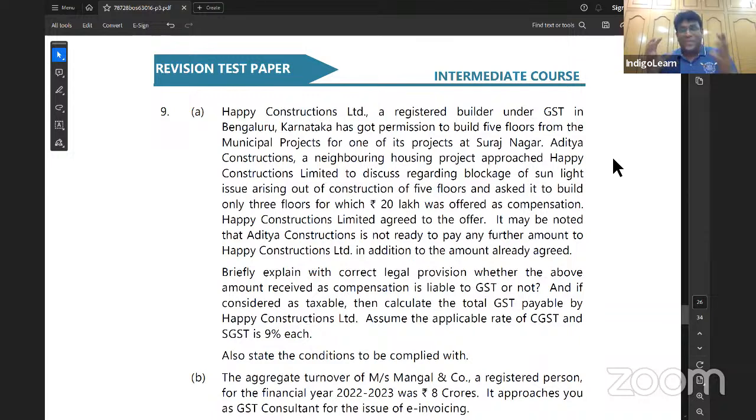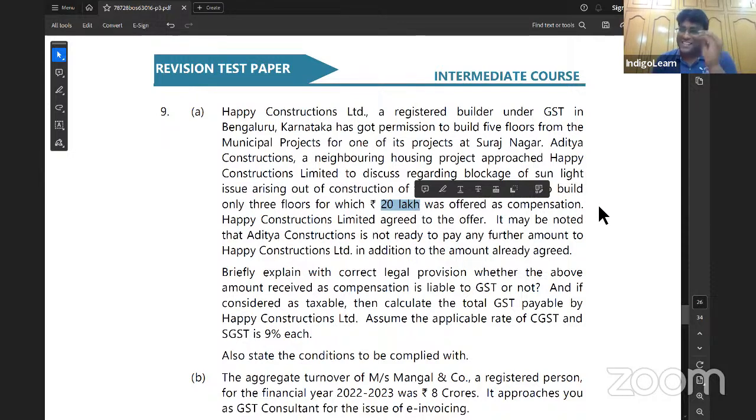Wow. See, they have got permission to construct 5 floors. But the other person who is next to us is coming and telling us, if you construct 5 floors, we'll get blockage of sunlight. And asked it to build only 3 floors, for which 20 lakh was offered as compensation.